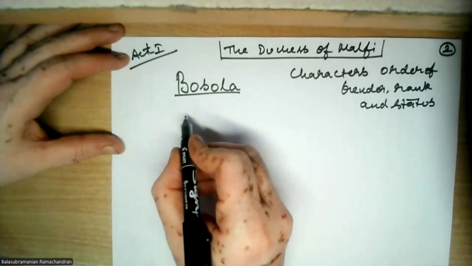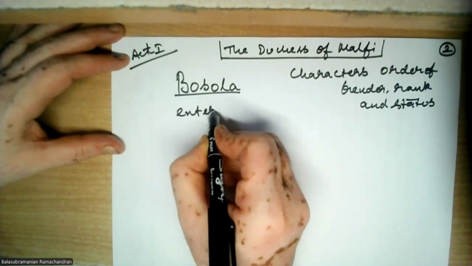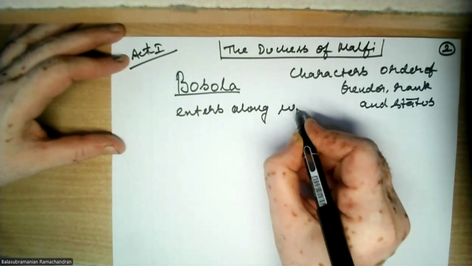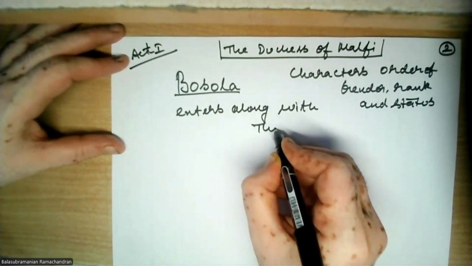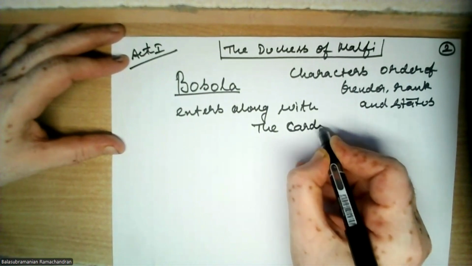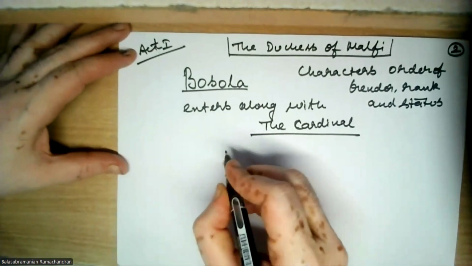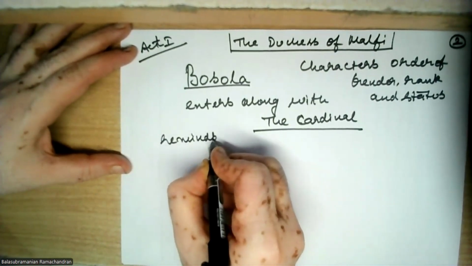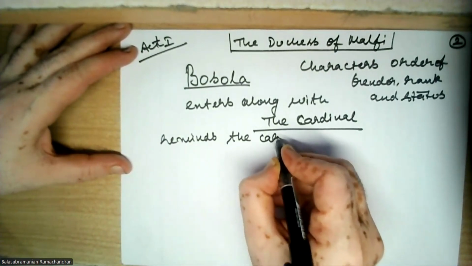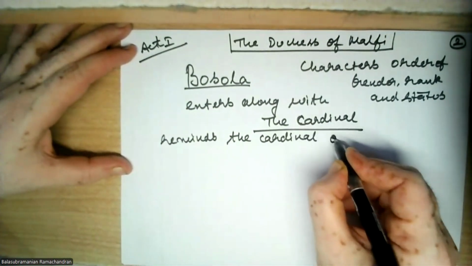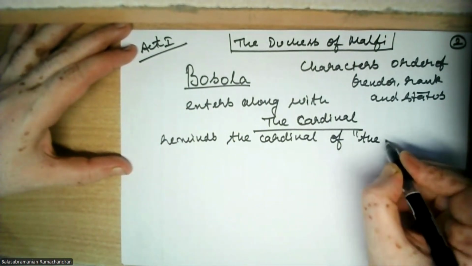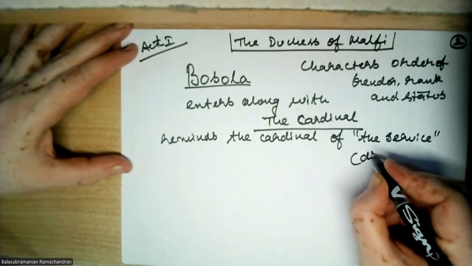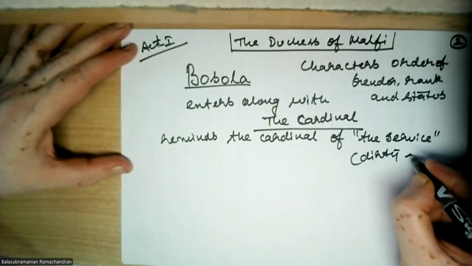Okay, so Bosola enters, actually he doesn't enter alone, he enters along with the cardinal. And he reminds the cardinal of the service that he has done to him. Now remember, by service, we mean dirty work here.